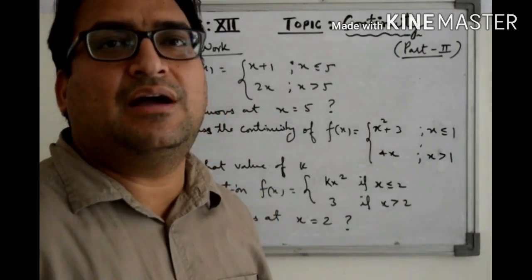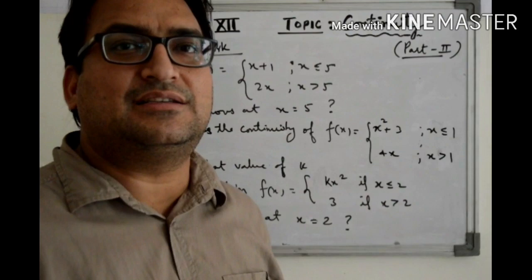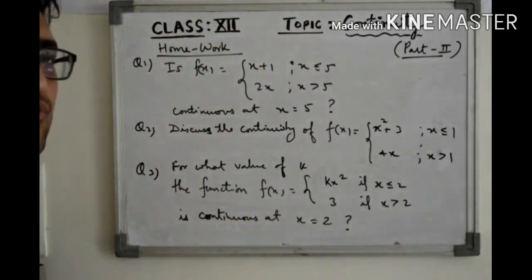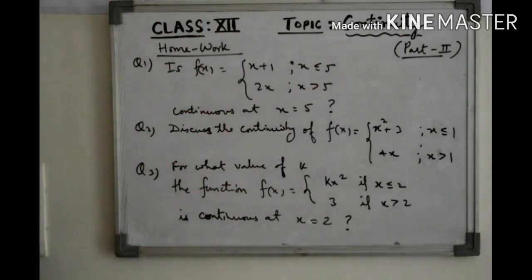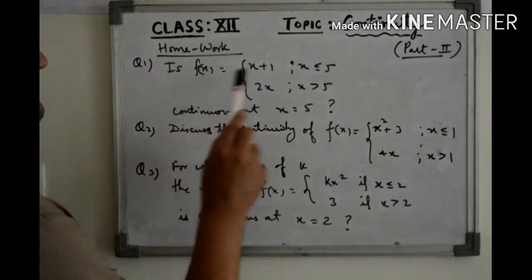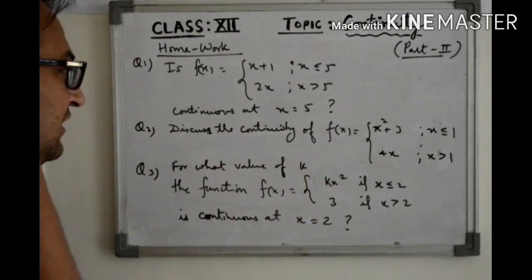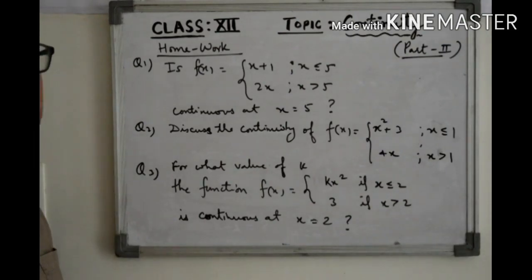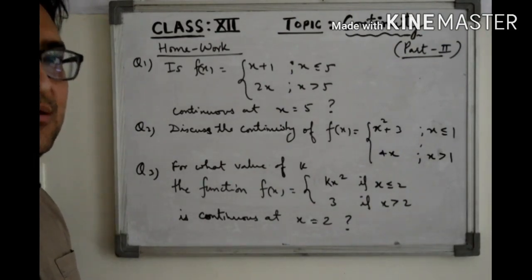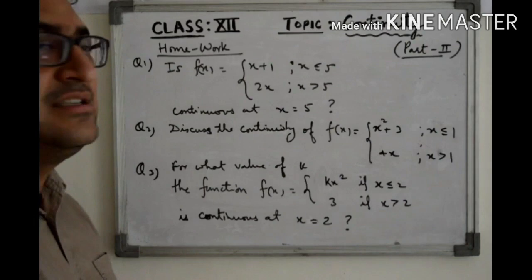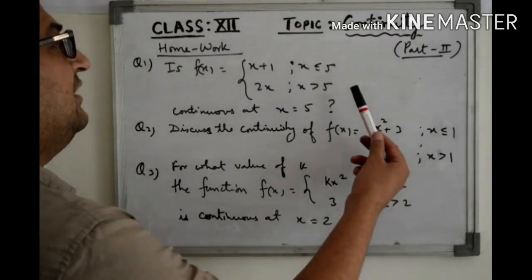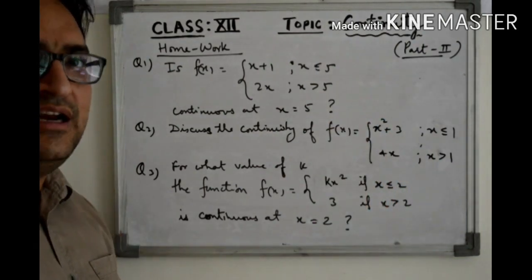So students, now I give you some questions you can practice at home. This will be your homework. In question number 1, is this function continuous at x equal to 5? You have to check the continuity of this function at x equal to 5. That you can do mathematically. Also you can support your answer by drawing the graph of this function, right?